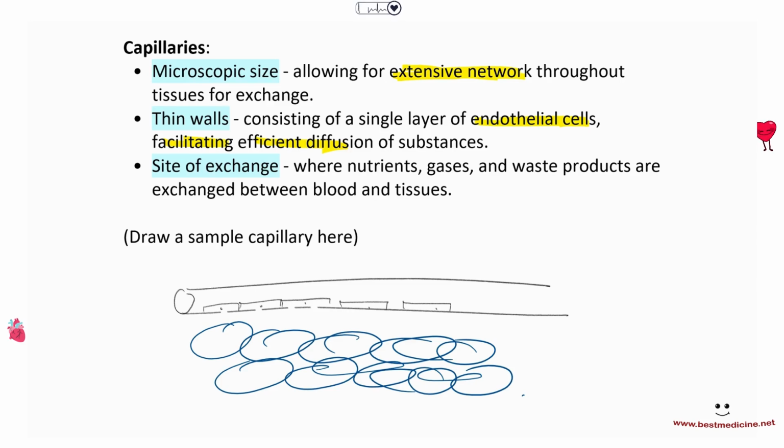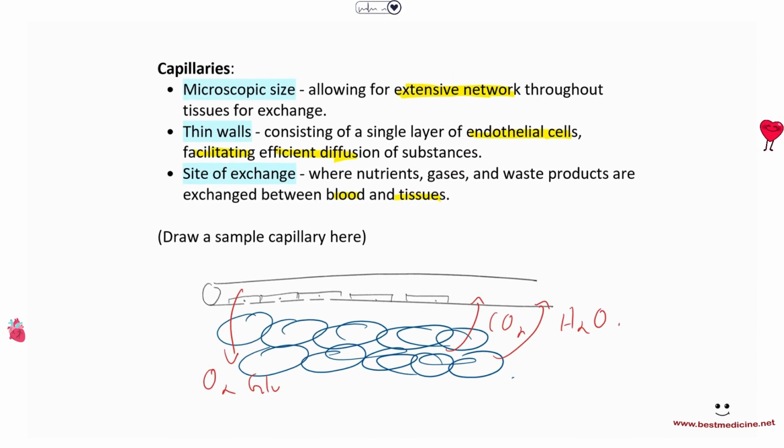Site of exchange, where nutrients, gases, and waste products are exchanged between blood and tissues, right? So remember, oxygen was leaving, glucose was leaving, and CO2 was going in, and water was going in. So that's the function of capillaries, the point at which the exchange of materials would occur.